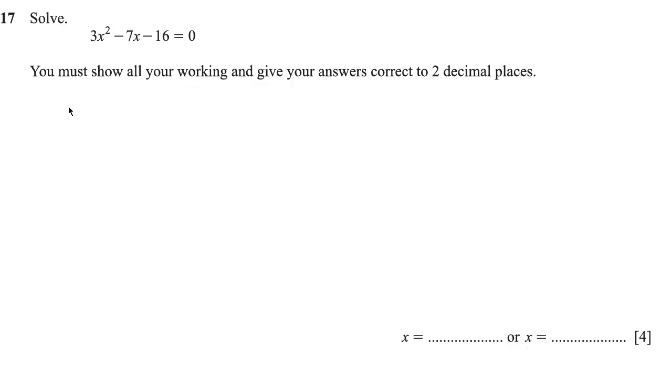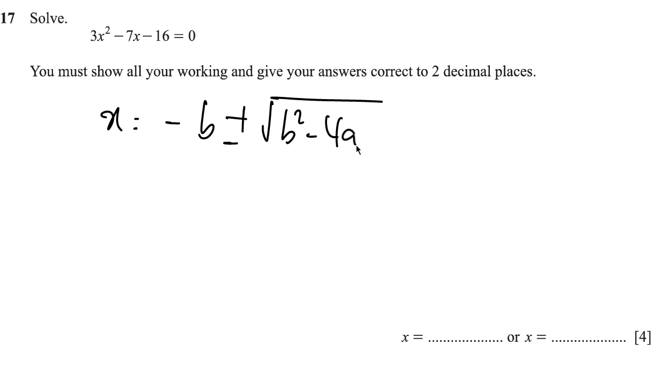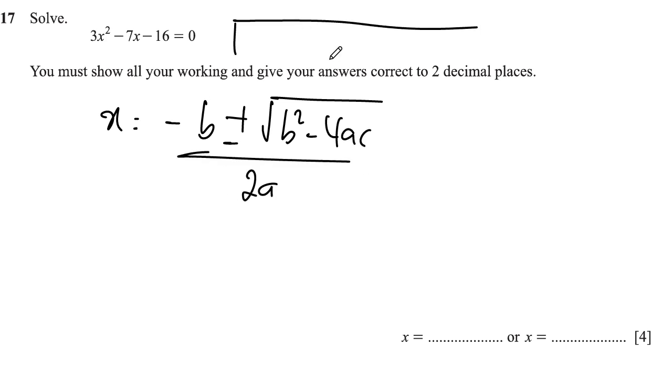Question 17 says, solve 3x squared minus 7x minus 16. You must show all your workings and give your answers correct to 2 decimal places. Right? So it's important you know the quadratic formula that says that x is going to be equal to negative b plus or minus the square root of b squared minus 4ac, all over 2a. And in accordance to the general quadratic form, we have ax squared plus bx plus c equal to 0. So in this case, a is 3, b is negative 7 and c is negative 16.